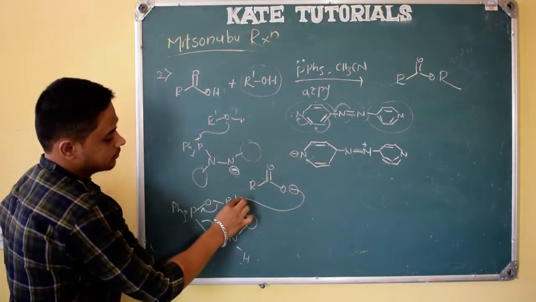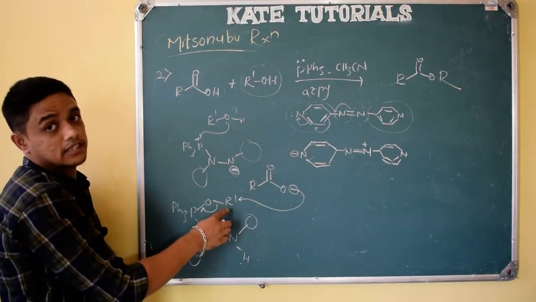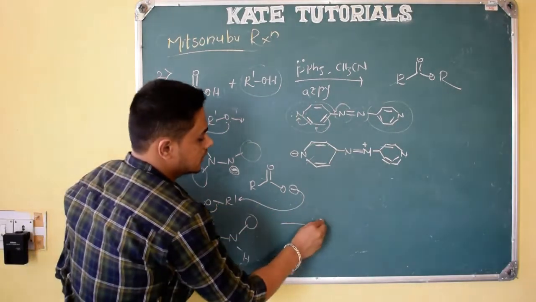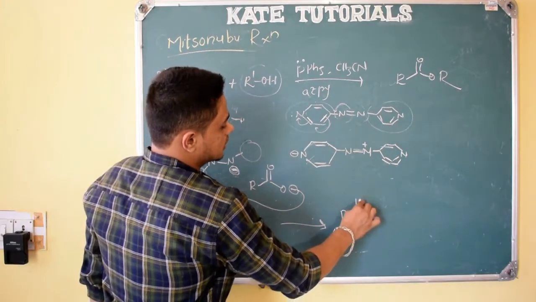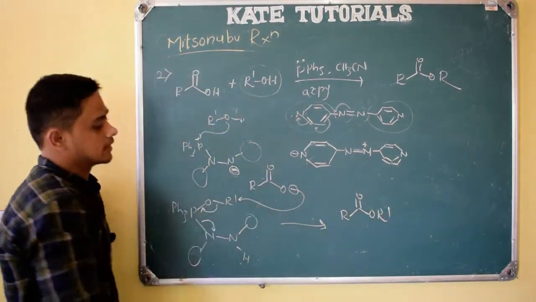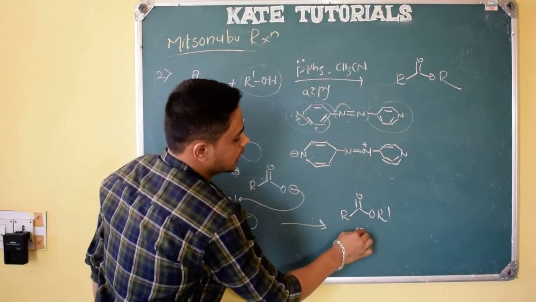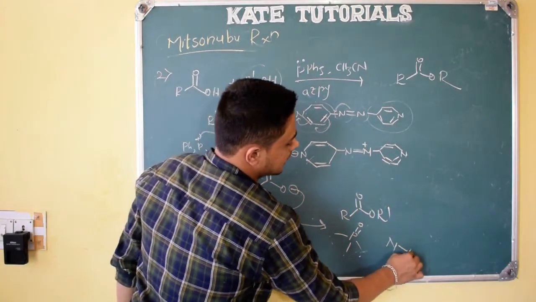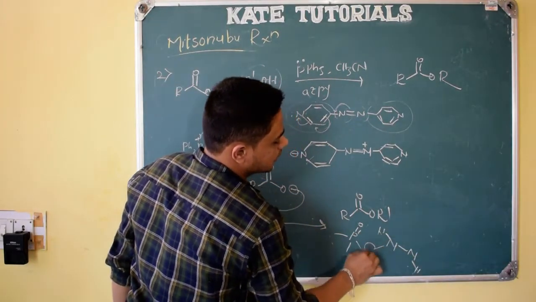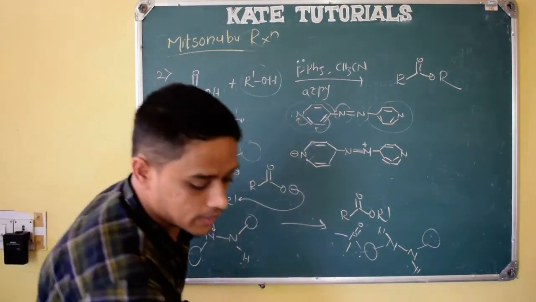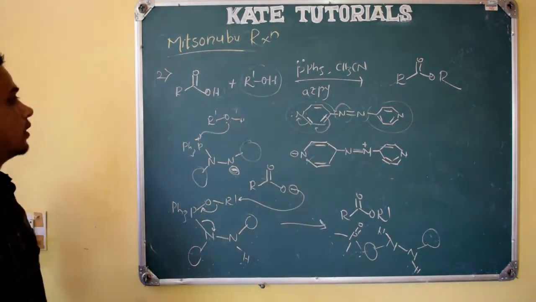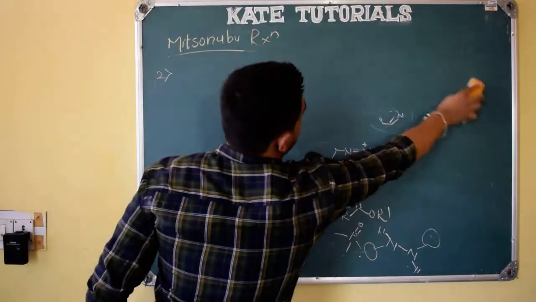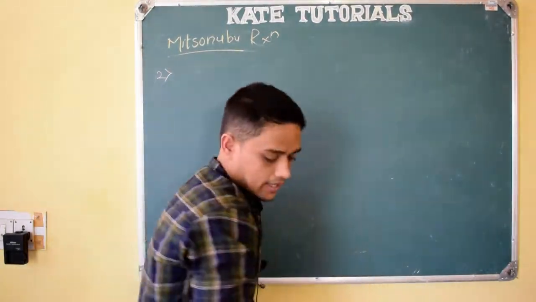So what happens? Here it will attack this. Here also during the attack, if R' has stereochemistry, then inversion of stereochemistry occurs. But here we are not showing any stereochemistry, so we will just write RCOOR'. This is R', and other things are the same as usual. Ph3P=O, and here as usual N, here one H will come, and here one electron withdrawing group on each side. These things I have written and shown you in the previous video, so you need to write them by yourself. You need to understand it and remember it, right?